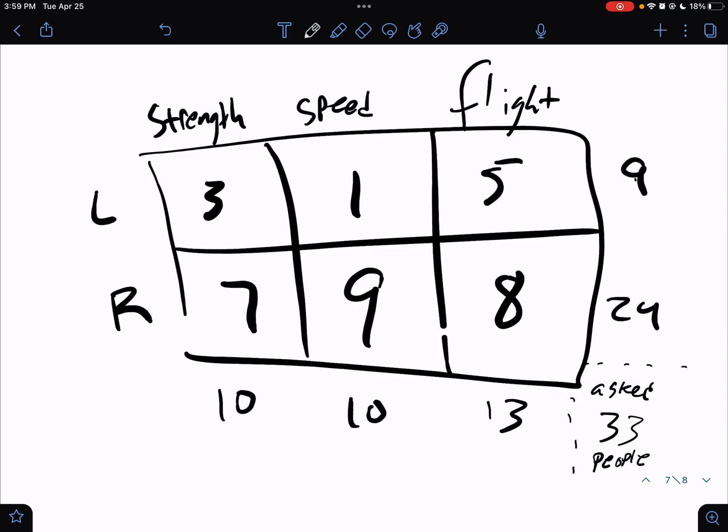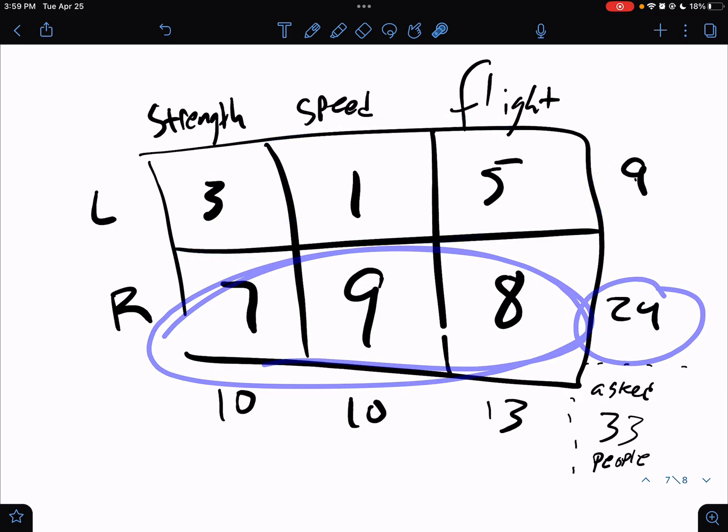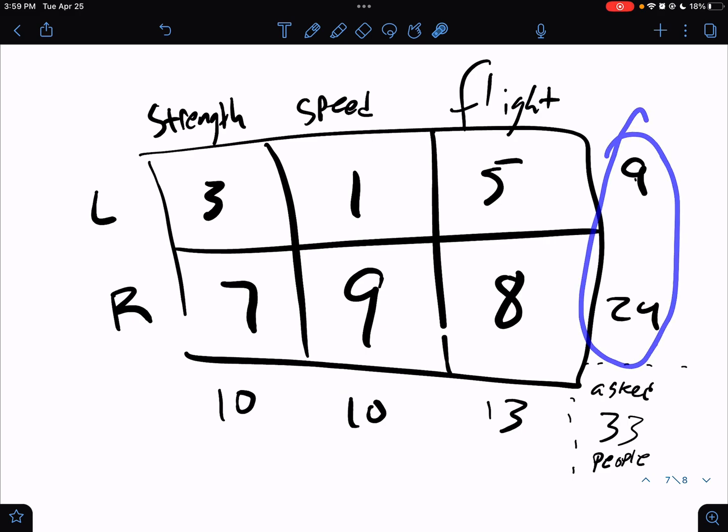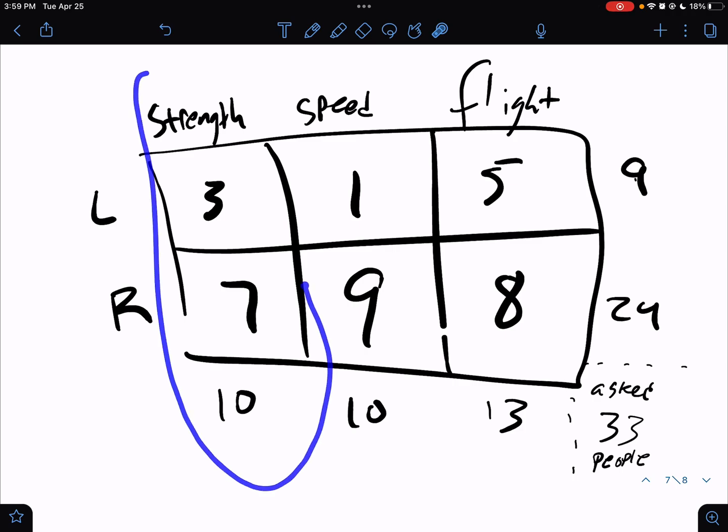Just using those numbers that were in there, we can count, like we can say, oh, how many left people were there? Oh, we just add those together. There's 9 left-handed people. How many right people were there? Just add those together, it's 24. How many people altogether? Well, you just add the left-handed and the right-handed people. That's how many people there were total, right? There's no third option for left-handed, right-handed. So you have 9 here, 24 there, 33 people altogether. And then same with how many people don't care about whether they're left-handed or right-handed, how many people wanted super strength. It's just those numbers, right? 3 and 7.